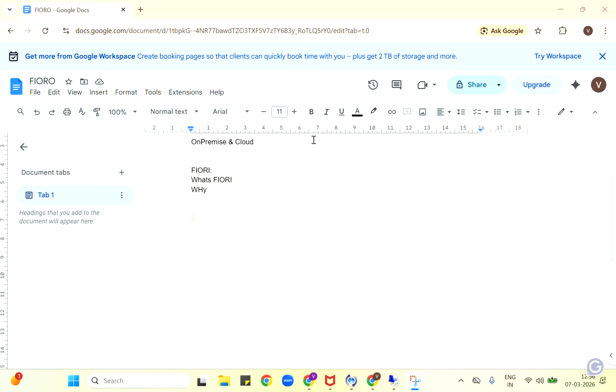This Fiori is suitable for all devices like mobile. It can suit tablet, laptop, desktop, all. You can log in through mobile also because it's all application based, like we have WhatsApp, Instagram, something like that. It is also like applications will be there. So wherever you are, you can approve.